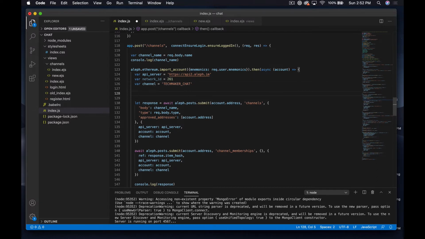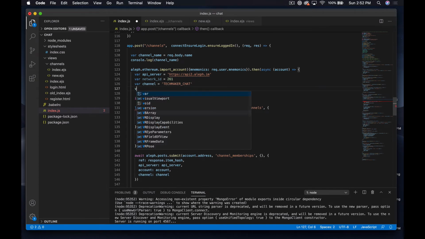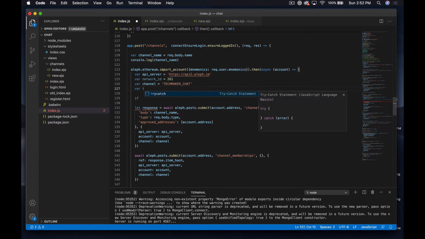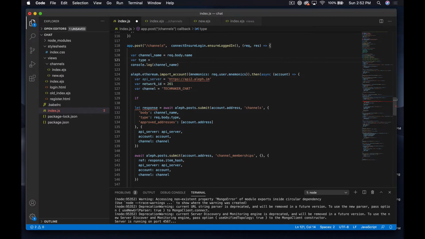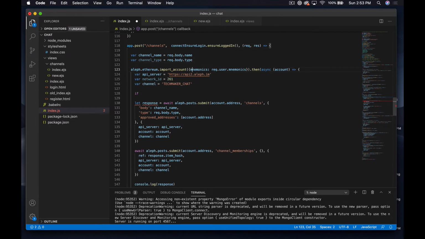So maybe what we'll do is this. Let's do var type equals, and you know what, I'm gonna bump this all the way up here, and we'll do channel type equals request.body.type, like that. And we don't need to console log that out.